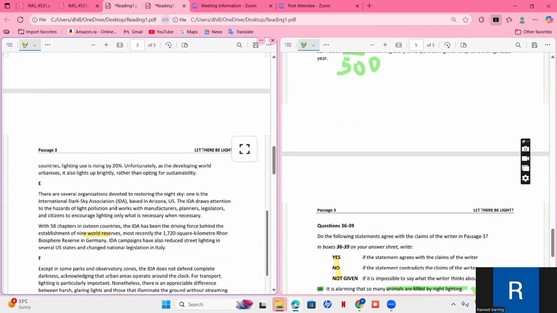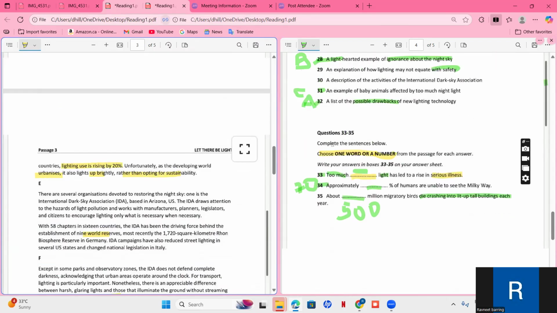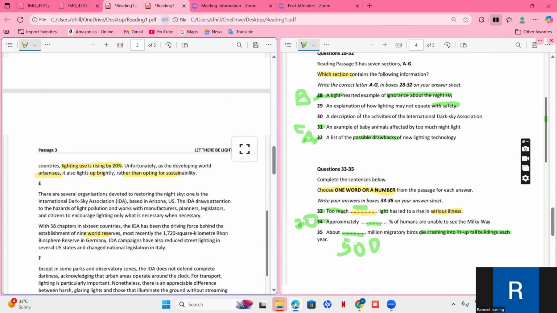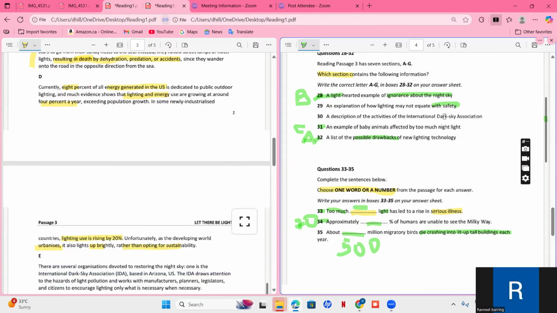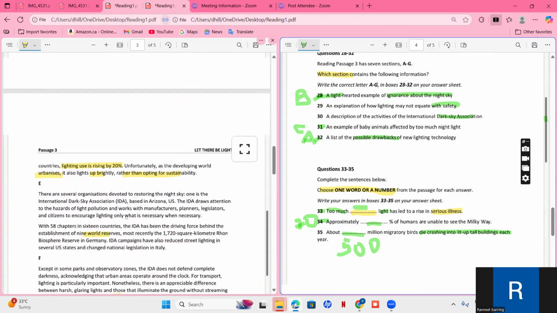In some newly industrialized countries, lighting use is rising. So they're talking about use. Unfortunately, as the developing world urbanizes, it also lights up brightly rather than opting for sustainability. An explanation of how lightning may not equate with safety: nothing about safety. Description of activities of the International Dark Sky Association. So they are talking about the dark association in E as well, but in D, they are not. That means the dark association probably will be found in E.